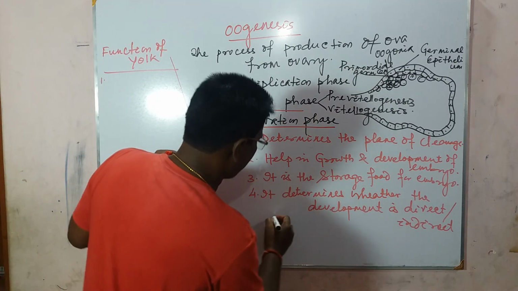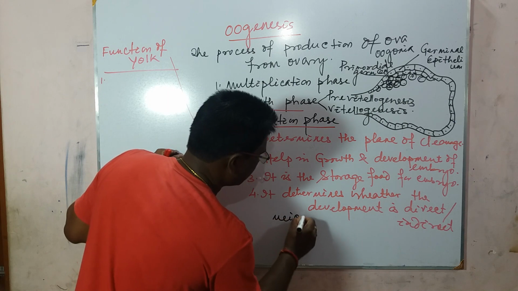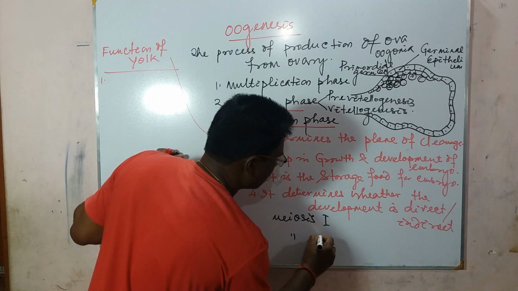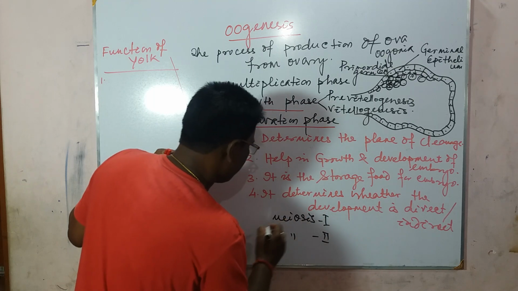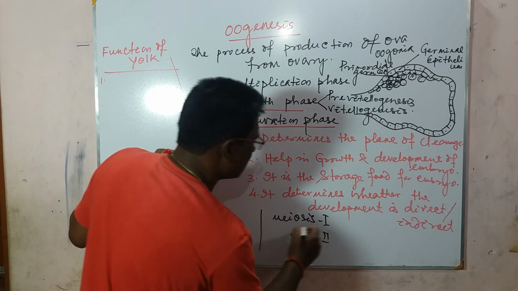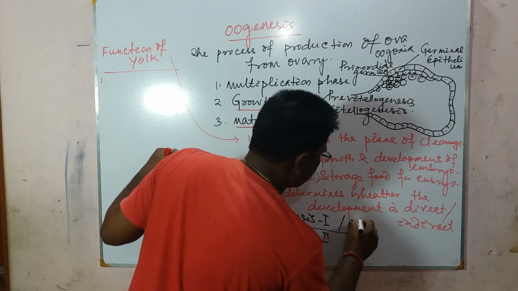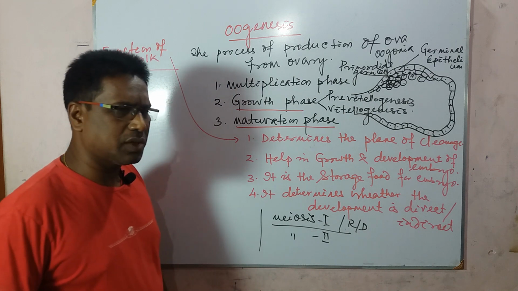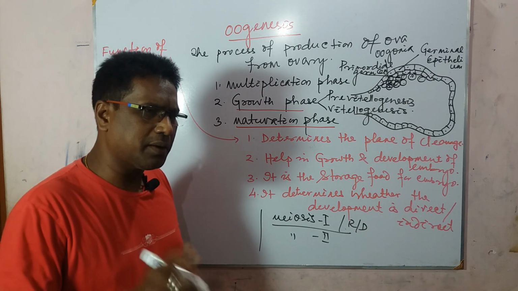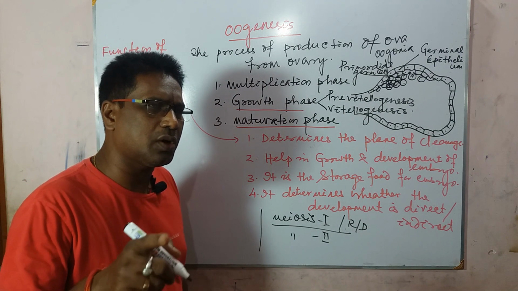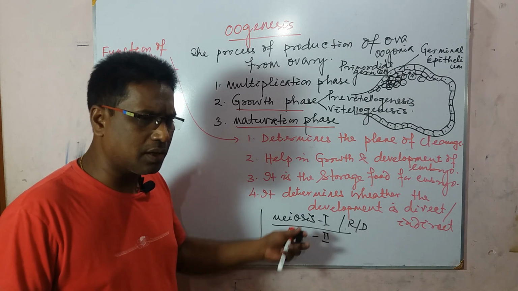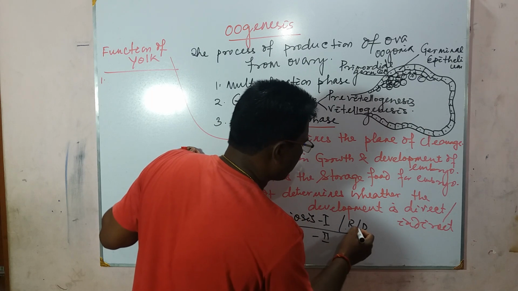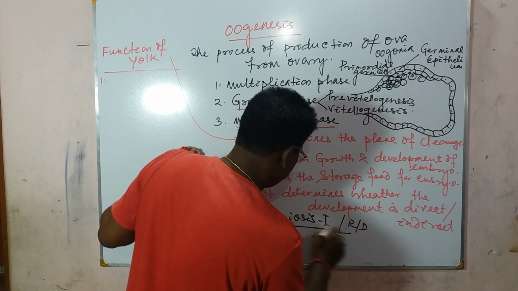Meiosis is characterized by two phases: meiosis 1 and meiosis 2. Meiosis 1 is otherwise called a reduction division, where the chromosome number of the parent cell is reduced in the two daughter cells, with a haploid number of chromosomes in the nucleus.